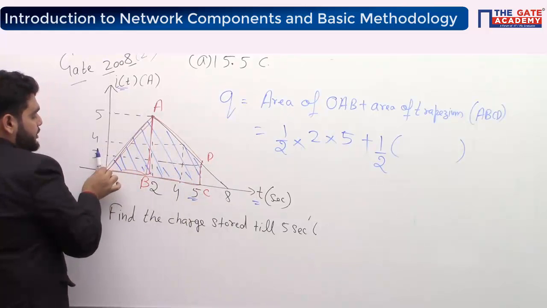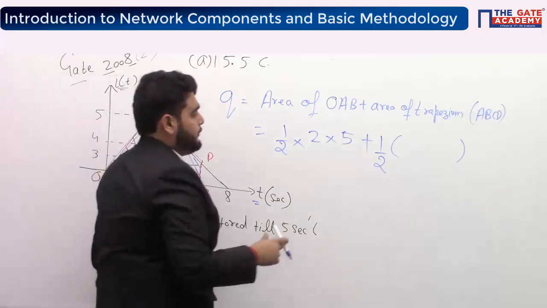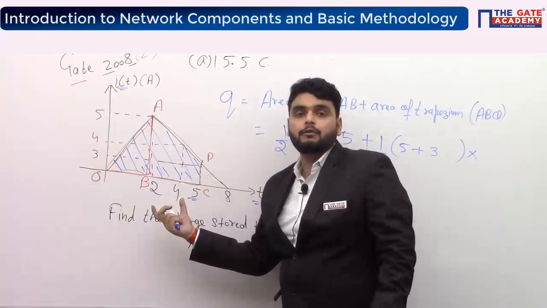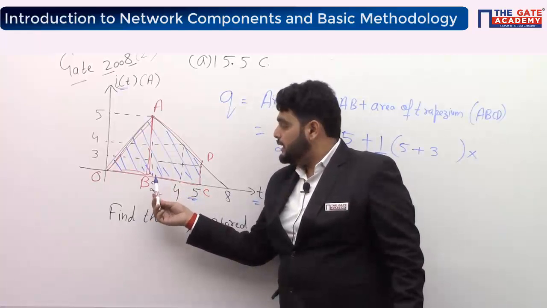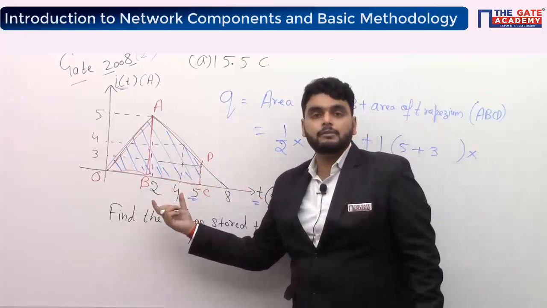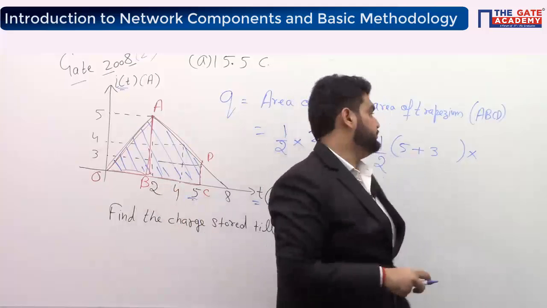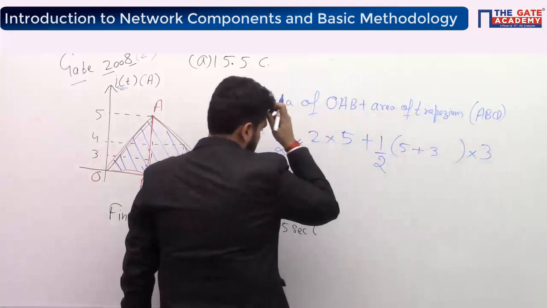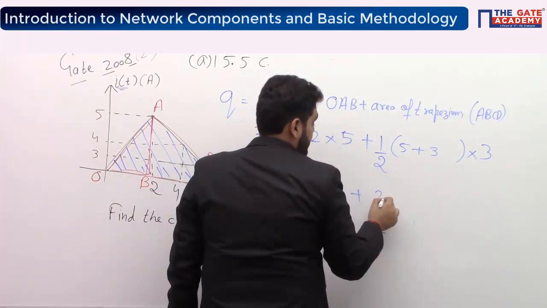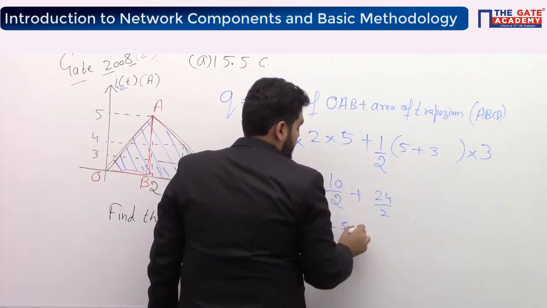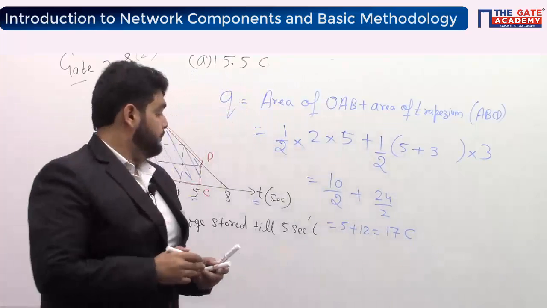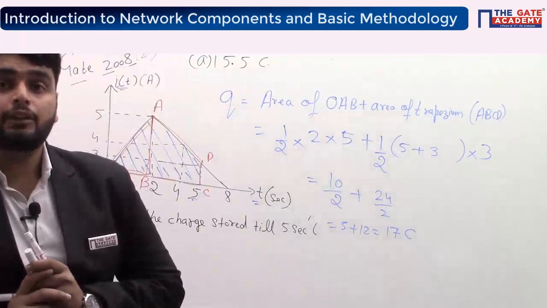CD is 3 ampere and AB is 5. The distance between them is 5 minus 2, which is 3. It becomes 10 by 2 plus 5 plus 3, 8 into 3, 24 by 2. So 5 plus 12 equal to 17 coulomb.